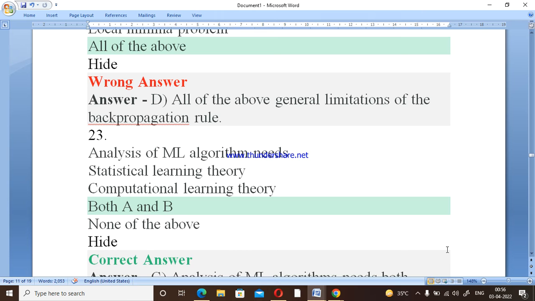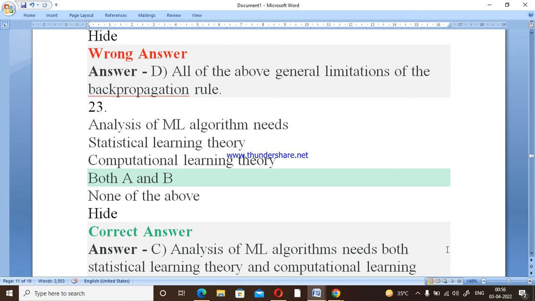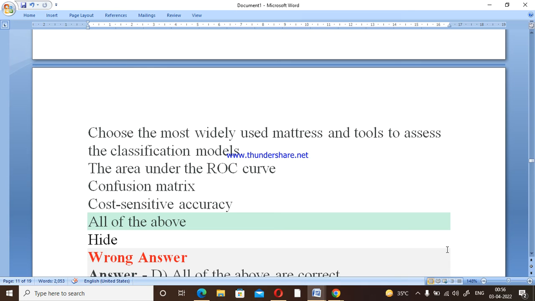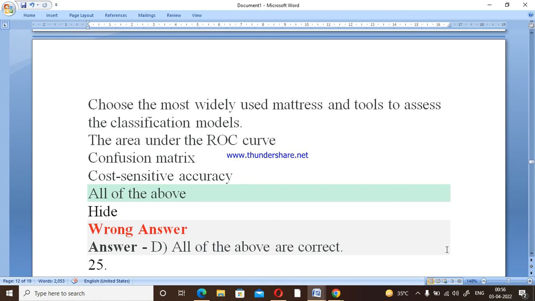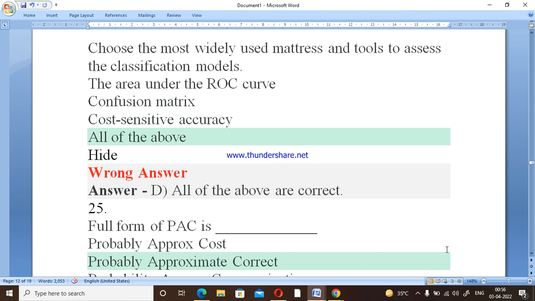Now question number 23: analysis of machine learning algorithms needs statistical learning theory as well as computational learning theory, so both A and B are correct. Now choose the most widely used metrics and tools to assess a classification model. We use the confusion matrix, we analyze cost-sensitive accuracy and the area under the ROC curve also. So option D, all of the above, is correct.